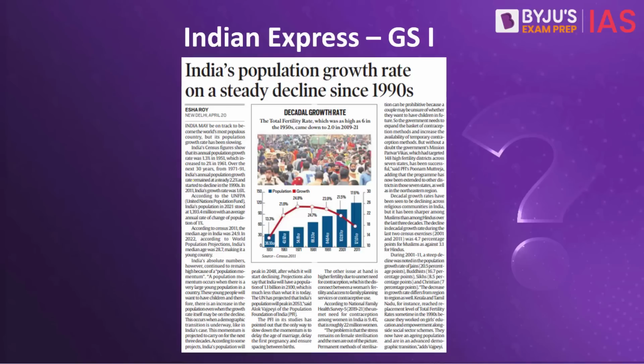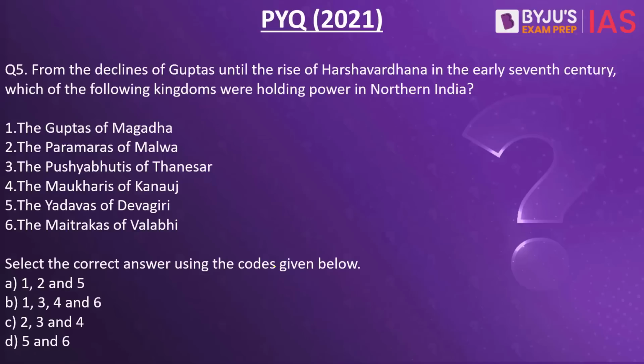All this data has been given in this Indian Express article that talks about India's population growth rate that has been declining since the 1990s. Please do understand, it's not that India's population is declining, it is India's population growth rate. So the pace at which the population is increasing, that pace is declining. But the population is still increasing, and as per the UN, it will increase till 2053. This is when India will hit its peak in population.